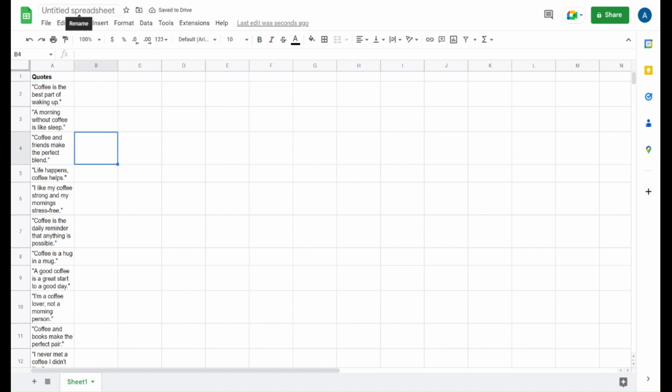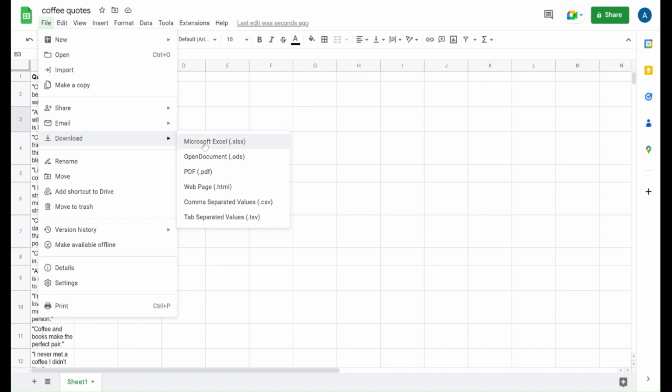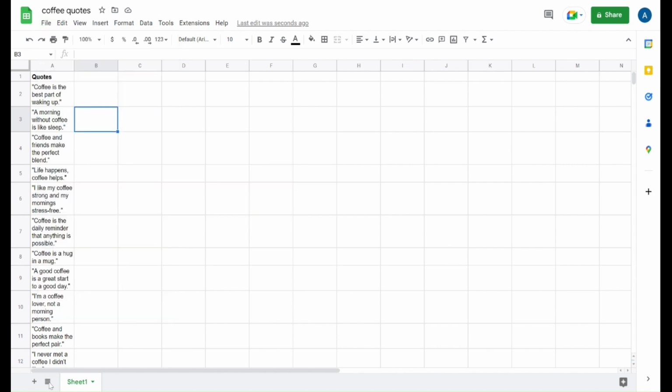And also let's save the title of this. Let's just call it, so we remember what this file is. And then the last step is just to make sure we save this. Go to File, Download, CSV. And there you go, it's saved.